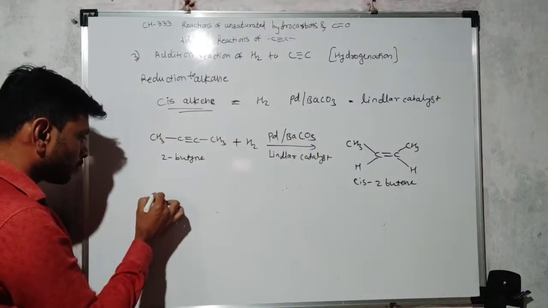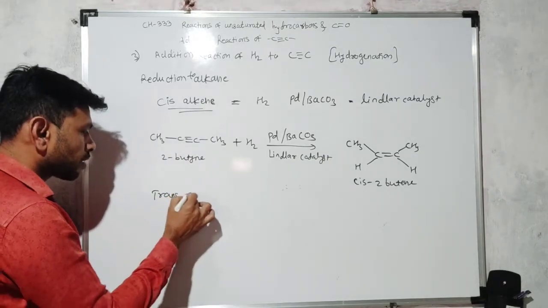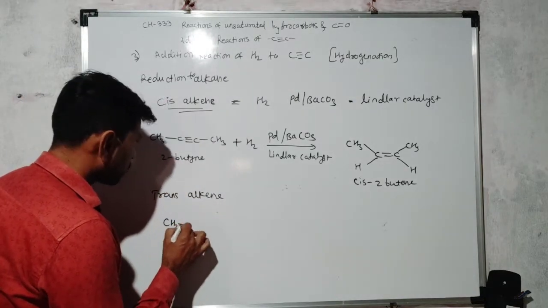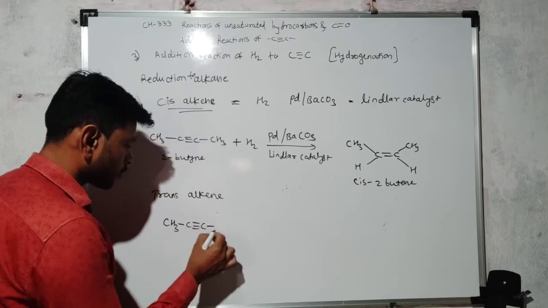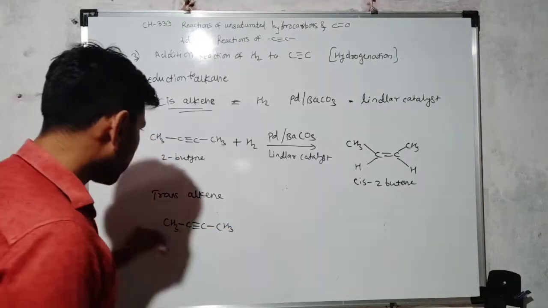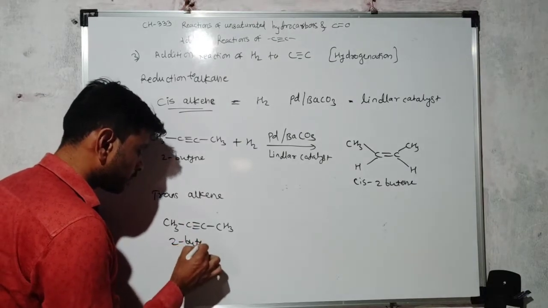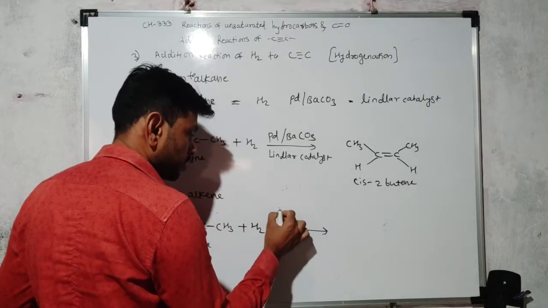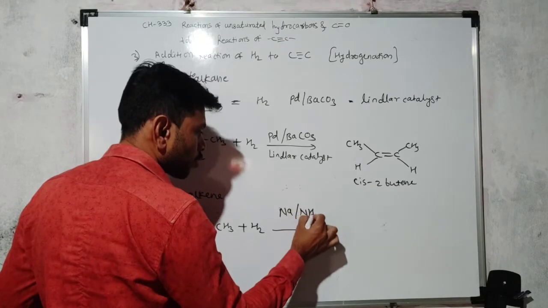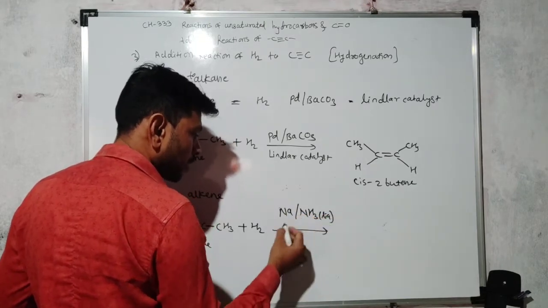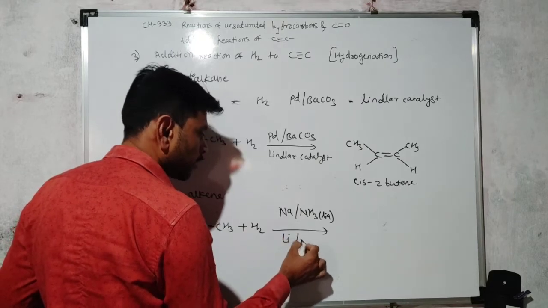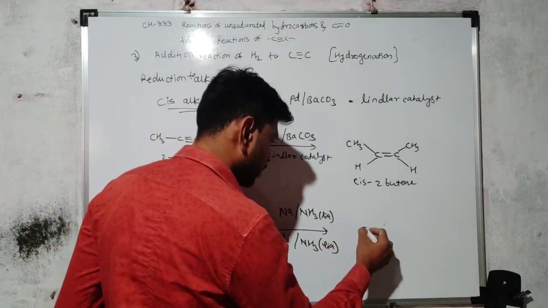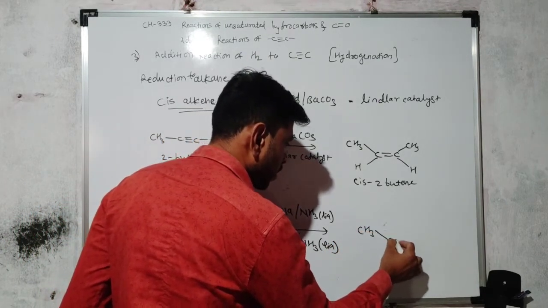So that is cis alkene formation. How does trans alkene form then? For trans alkene formation, when the alkyne, 2-butyne, reacts with hydrogen in presence of metals such as sodium metal in liquid ammonia, or lithium metal in liquid ammonia, then the resultant product obtained is a trans product.